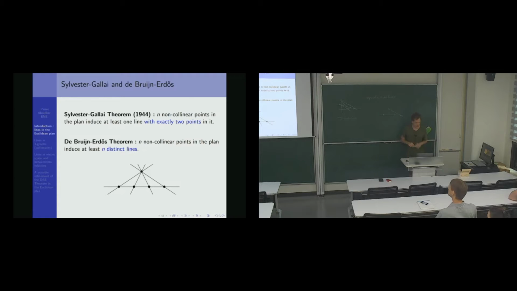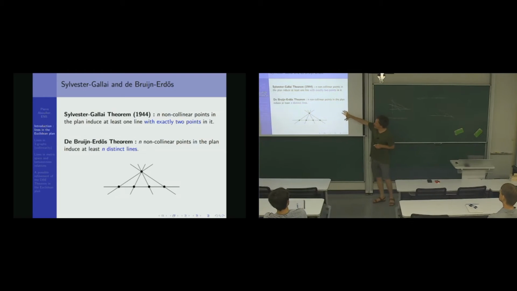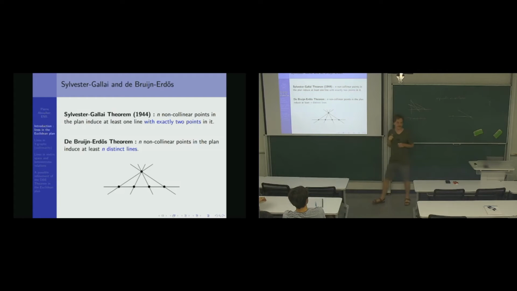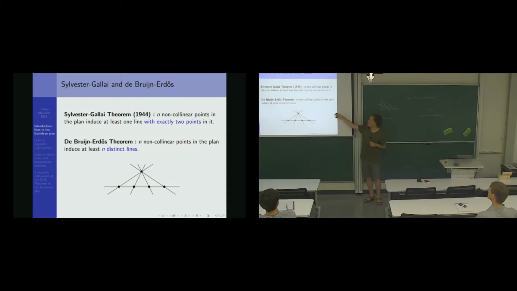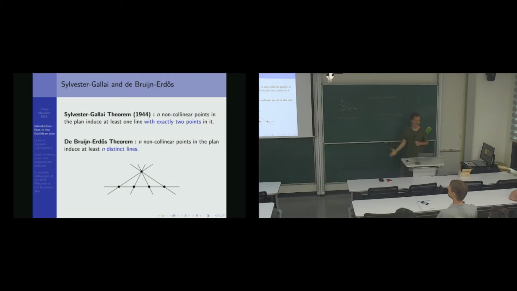But I won't speak too much about Sylvester-Gallai, but I still wanted to mention it because the proof is really beautiful, and it is also used for De Bruijn-Erdős. This version of the De Bruijn-Erdős theorem is okay. Actually, this would not really deserve the title of De Bruijn-Erdős theorem. This is more a corollary of Sylvester-Gallai. It says that if you take n non-collinear points in the plane, then they will define at least n lines. So here, n points define a certain number of lines m, and the De Bruijn-Erdős theorem says that m is at least n. Of course, assuming that they are not all on a line.